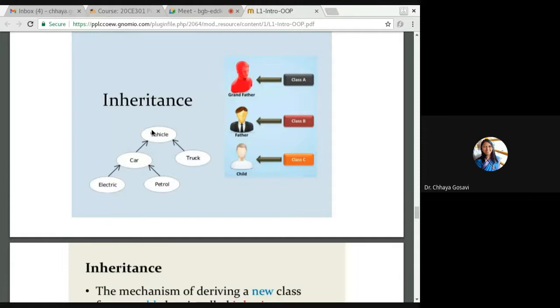Vehicle is too general a concept. It can be a two-wheeler, four-wheeler, or any type of vehicle. It can be a bicycle, a car, an aeroplane, any type of vehicle. So all the properties a vehicle can show are represented by the vehicle class. But when you talk about a car, you know the cars, so all types of cars should be included in a car class. Then for an electric car, again a specific type should be there.